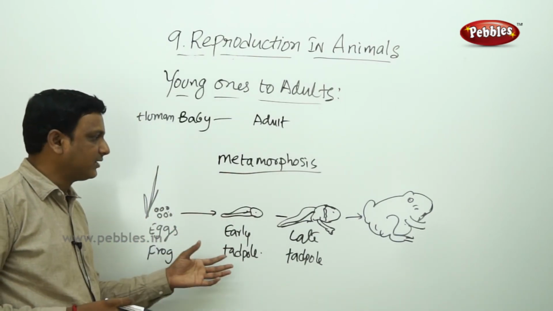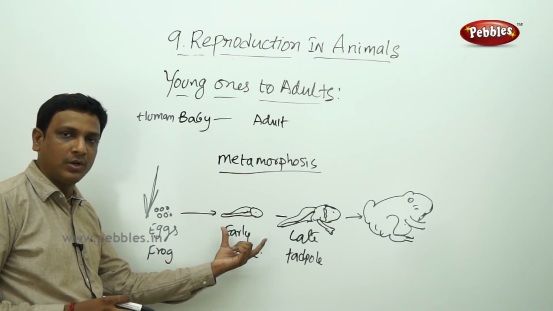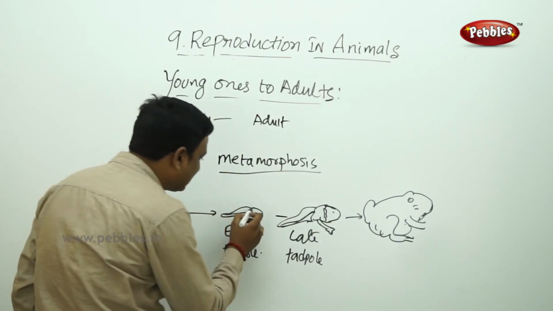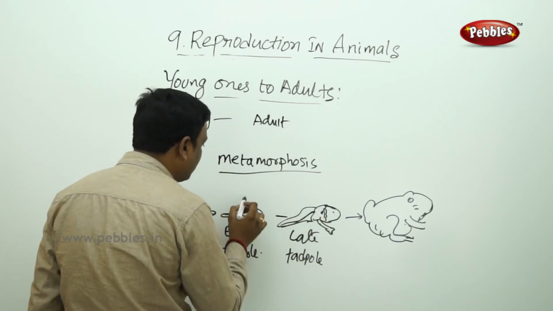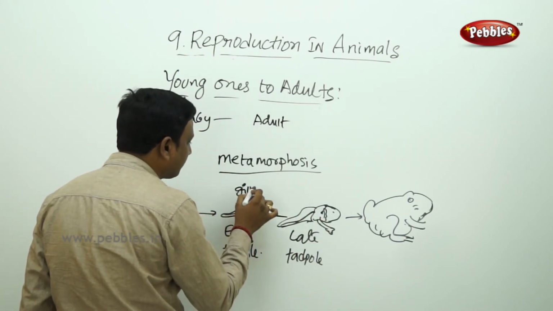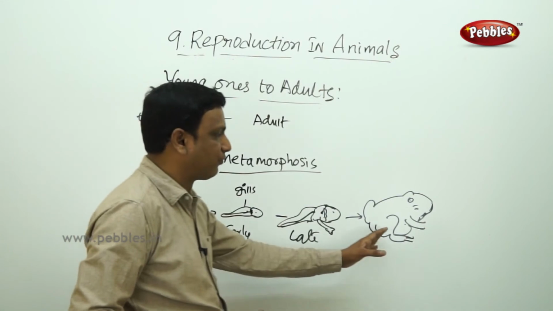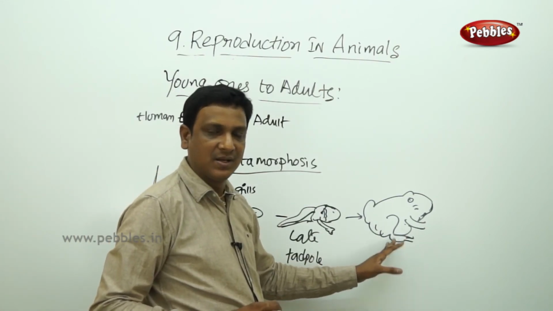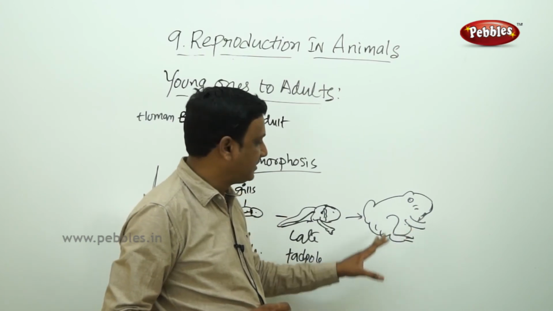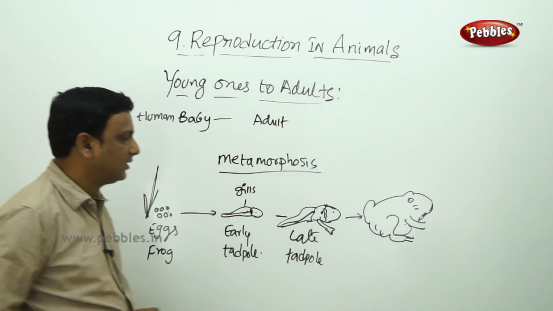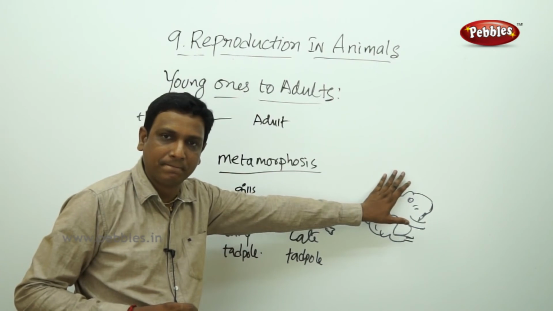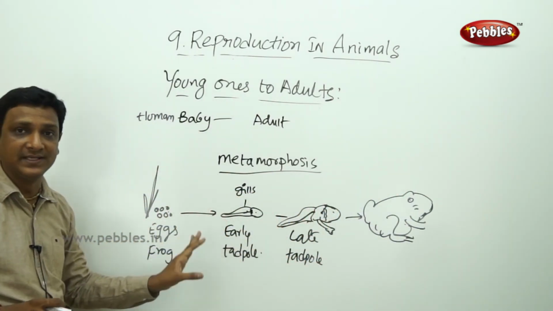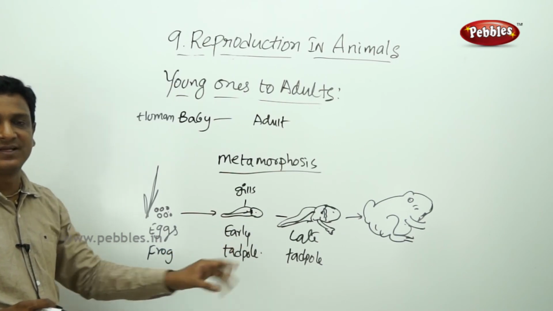Even in the form, when it is a tadpole, it behaves like a fish and it has gills. It breathes through gills. But when it changes to a frog, it breathes through its air sacs, moist skin and buccal cavity. There are different means of respiration. It doesn't possess any gills here. But when it is in the form of a tadpole, it has gills. So that is the difference we observe.